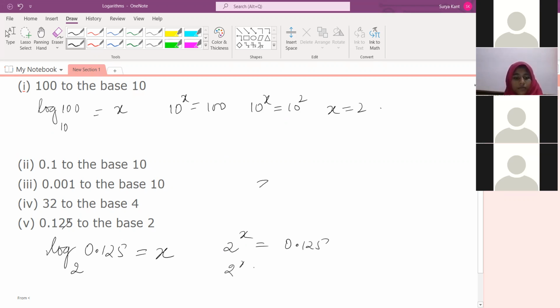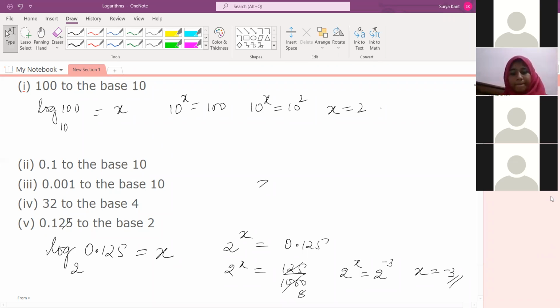So 2 to the power x is equal to 125 by 1000. It will go by 125 and the 8 will remain, right? So 2 to the power x is equal to 2 to the power, what will happen? Tell me. Minus 3. So x is equal to minus 3. Got it, Satvik?